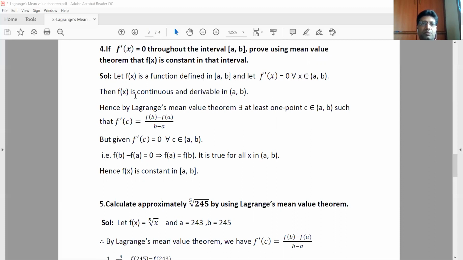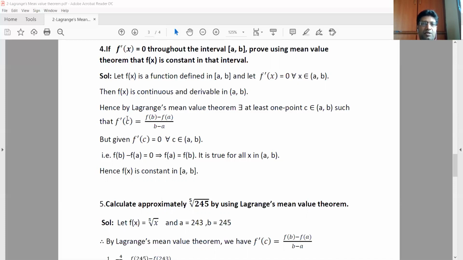So then f of x is continuous and derivable in the open interval (a, b). According to Lagrange's mean value theorem, there must exist at least one point c belonging to the open interval (a, b) such that f'(c) equals (f(b) minus f(a)) by (b minus a). But given that f'(c) is 0 for all c belonging to (a, b), because f'(x) is 0 in this interval.